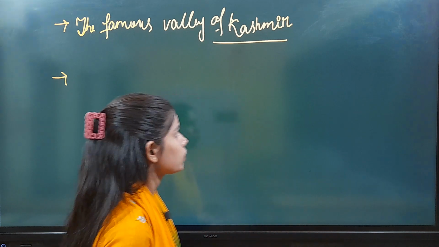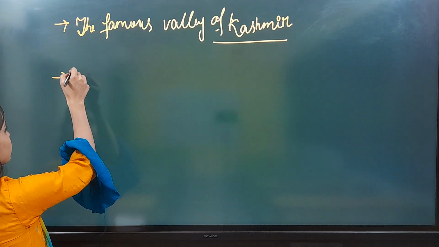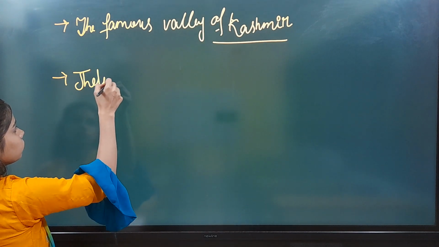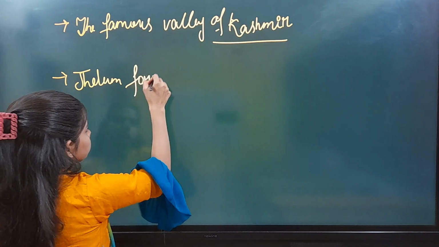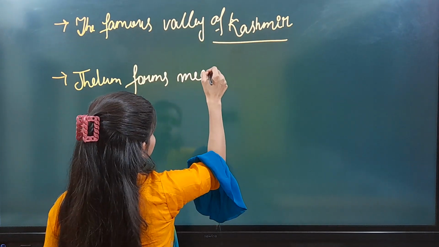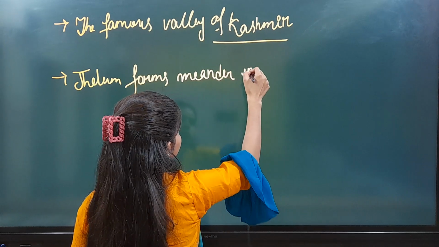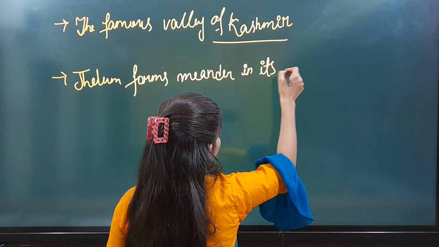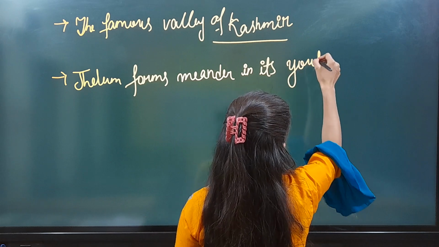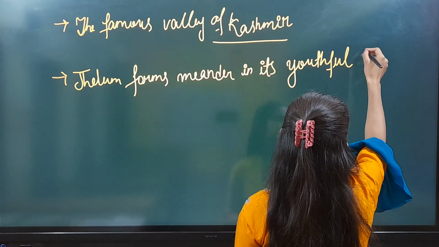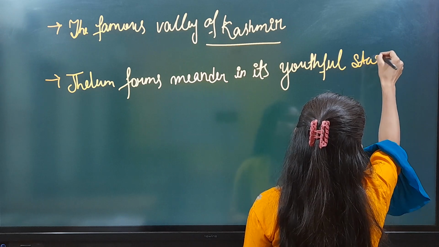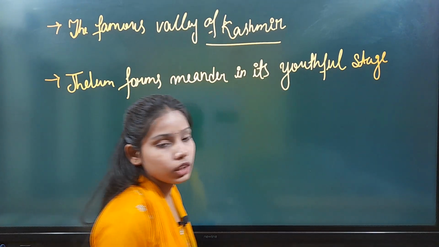So this is the exception case. And Jhelum is the tributary of which river? It is the tributary of river Indus.